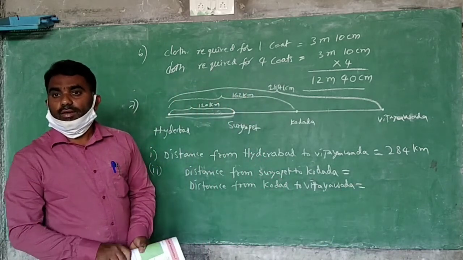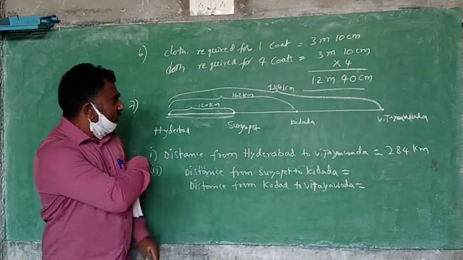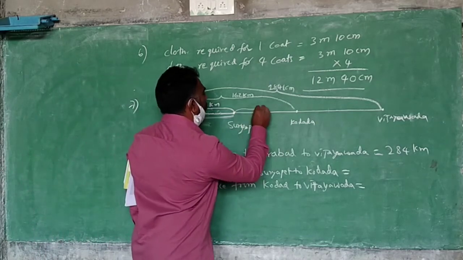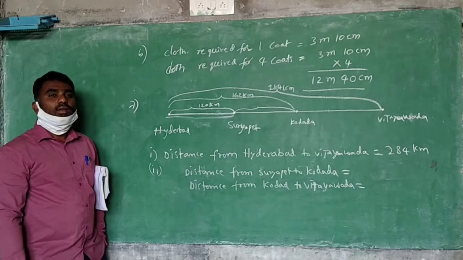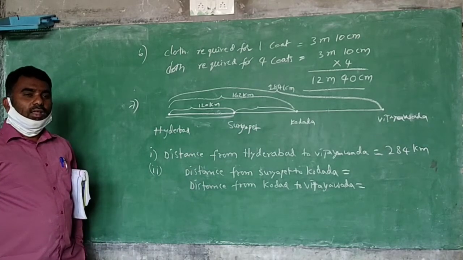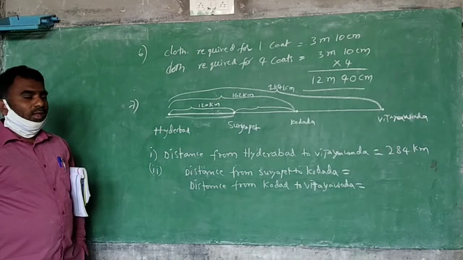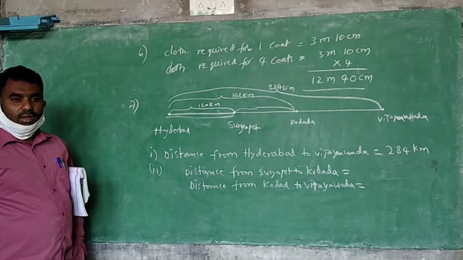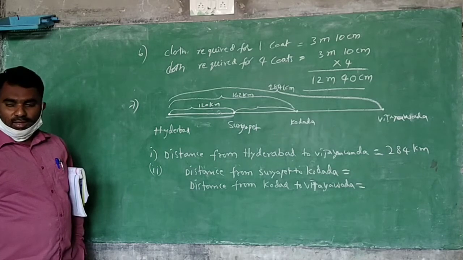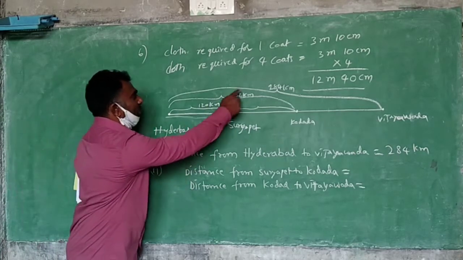Do you know the answers? No. This distance, do you know? No. So can you find it? How do you find it? Addition? What do you have to add? No, subtraction.